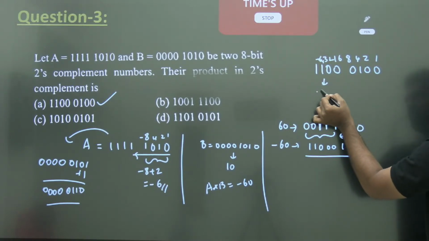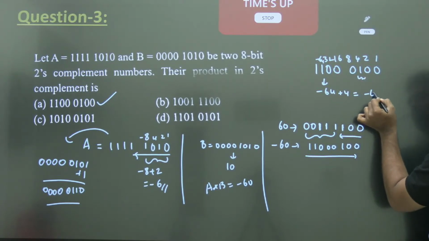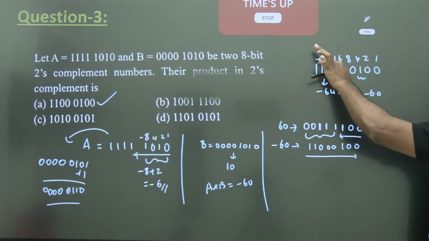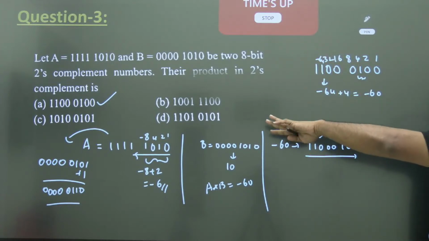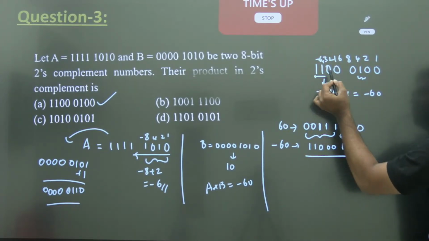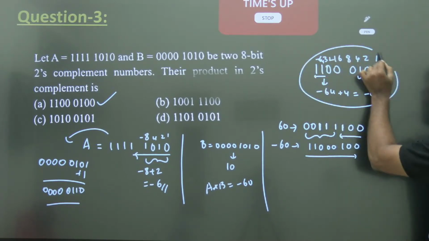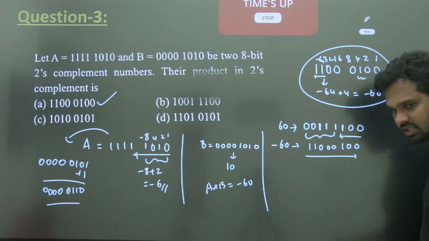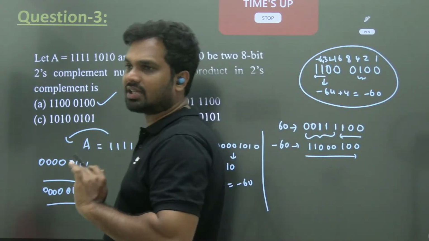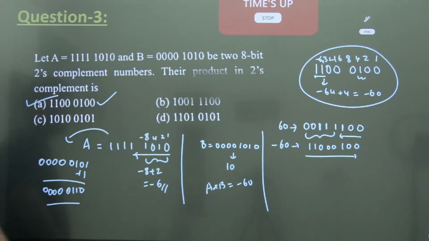So its value is -64 plus another one, which is 4. You can take -128 plus 64 also, you get the same answer, but I'm making the analysis easy. The repeated ones neglect, only the first one is to be considered. To find the value of a number represented in two's complement, this is the easiest way, I have already explained in the regular class. So the answer is option A.